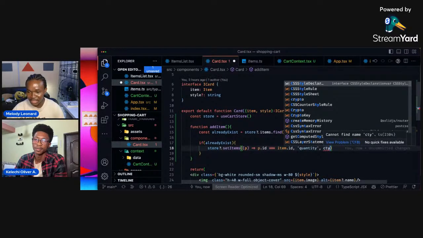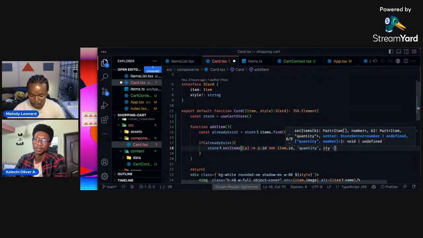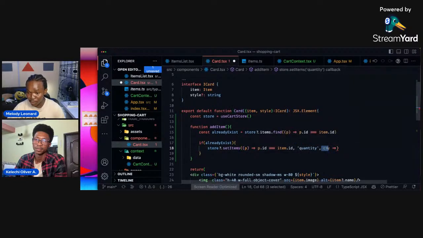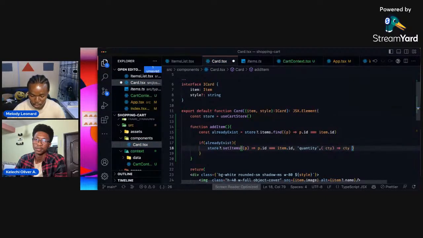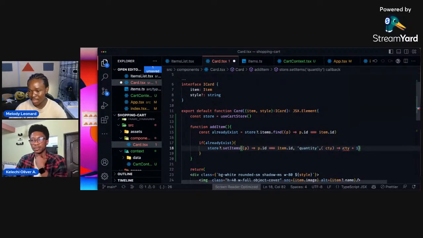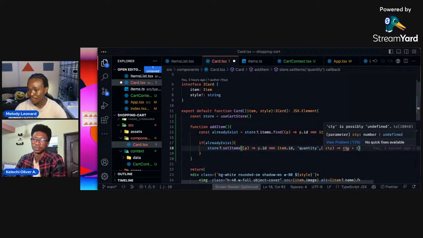I'm going to call it CTY, which is going to be a function. This is generally a function here, which we are firing. I want to say this current quantity is going to be the current quantity plus 1. Now, because of TypeScript, this is still going to ask us, well, this could be undefined.